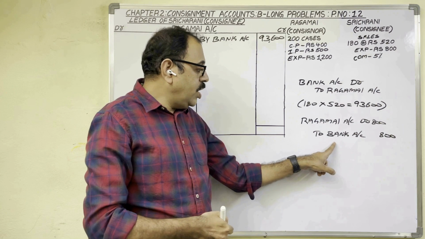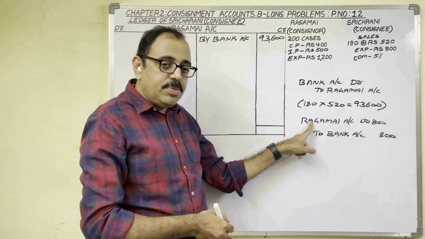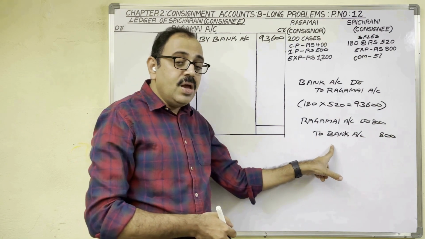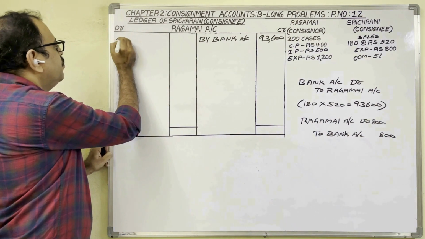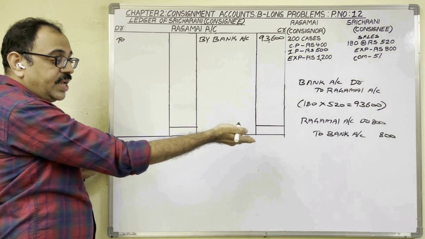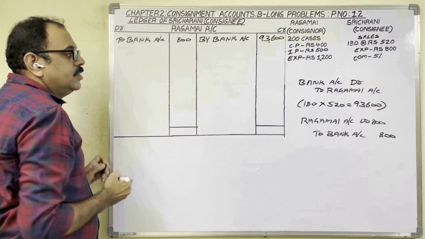So this is the entry in consignee's books for consignee's expenses. So in these two accounts, Ragamayi's account we are preparing and that account is debited. Therefore, this entry on debit side we should post. What to write in particulars column? Other account name, that is bank account, 800 rupees. Next,